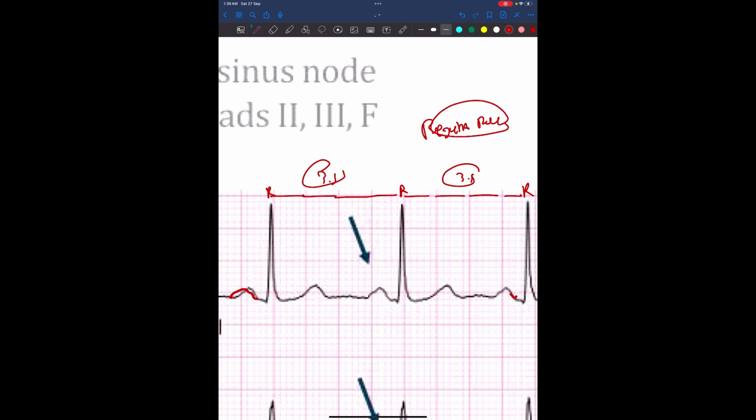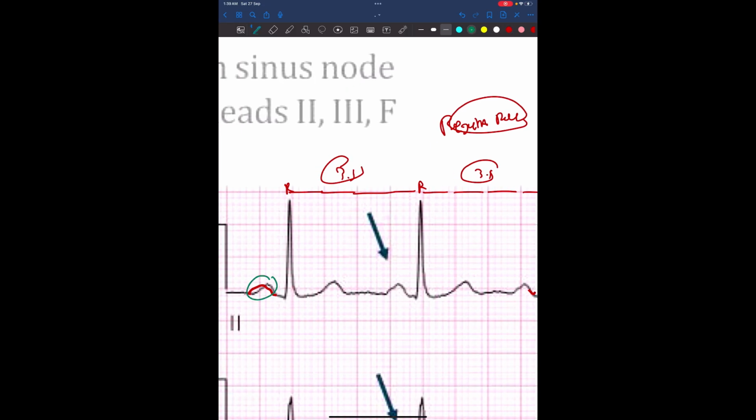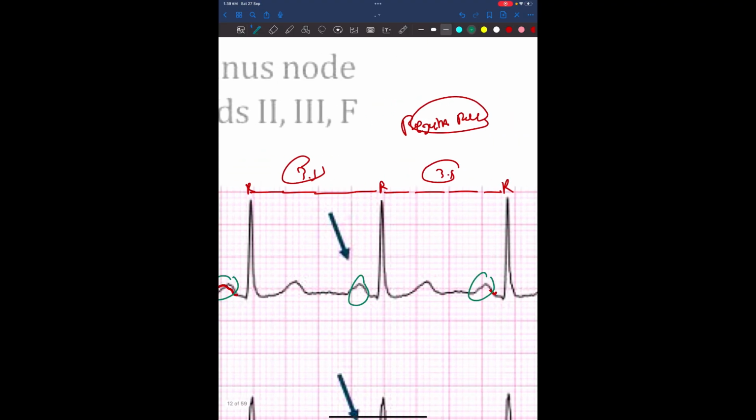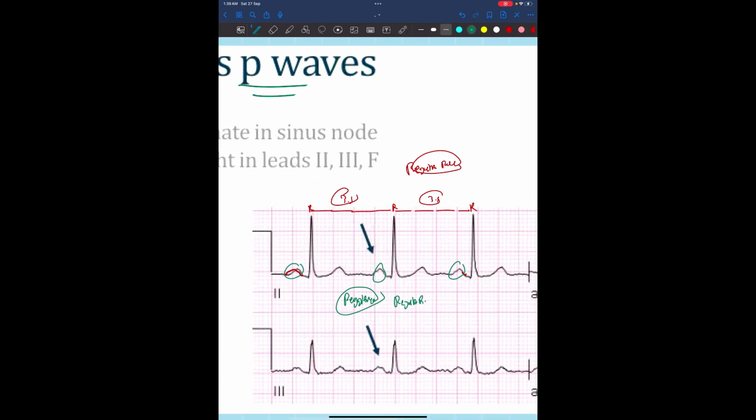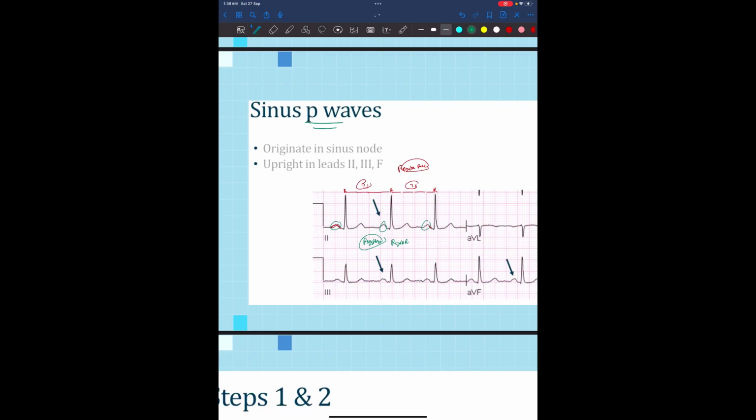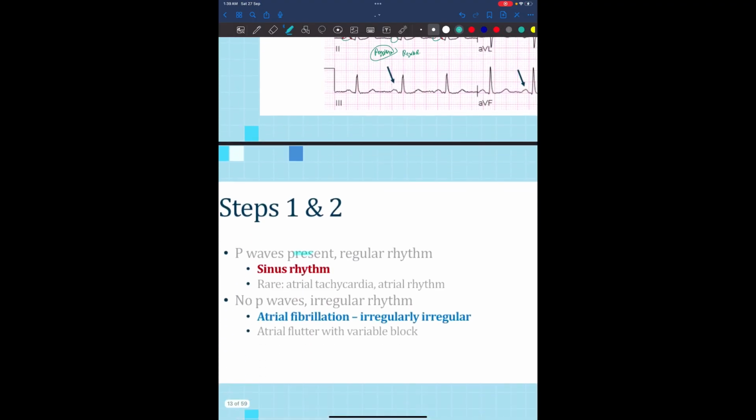rhythm. I need to check for the P waves. Are the P waves there or not? Here's a P wave. Here's a P wave. Also here is a P wave. So it's regular rate. When I see regular rate with regular rhythm, it's a sinus rhythm. It's called a sinus rhythm. Okay? So a P wave is present with a regular rhythm.